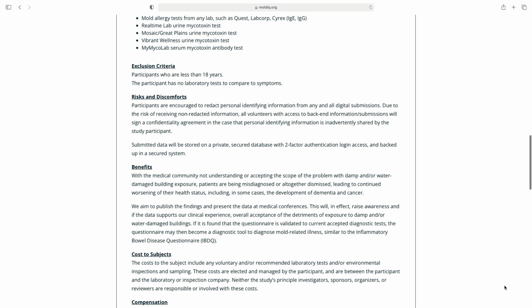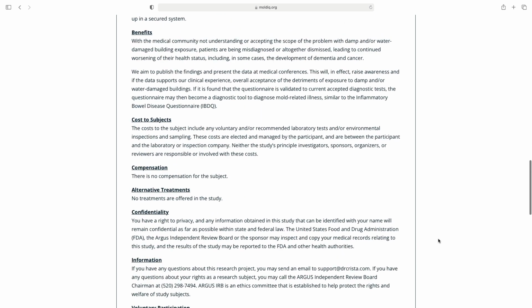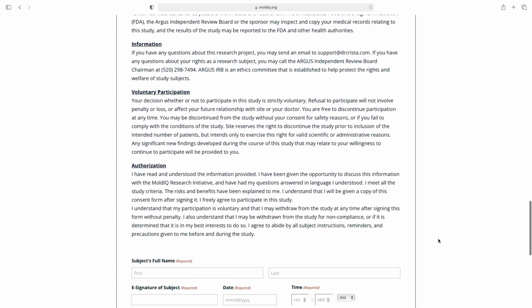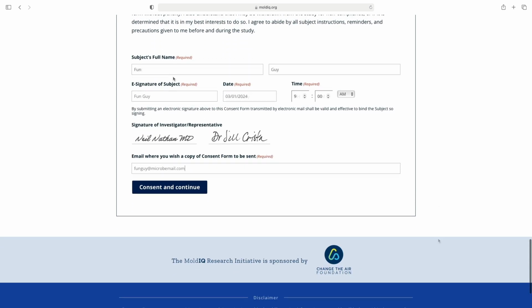Please note that we're not accepting samples for anyone less than 18 years old. This is completely voluntary. There's no compensation for any laboratory tests that you submit. On the consent form, there are some required fields. Enter your name. You can e-sign the date and time and the email where you wish a copy of the consent form to be sent. Then press consent and continue.